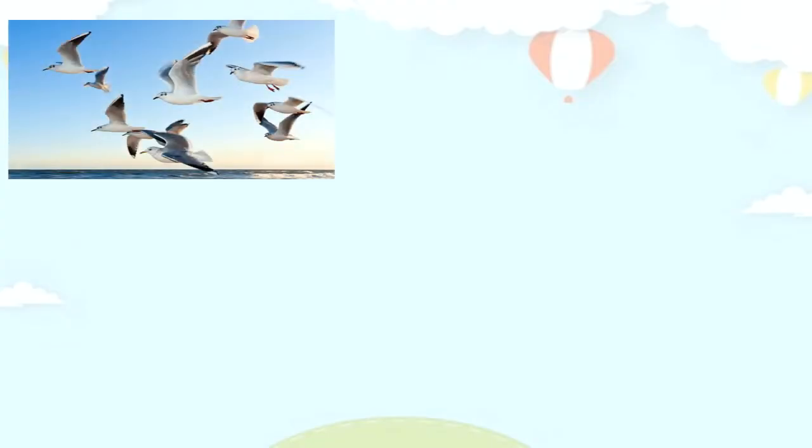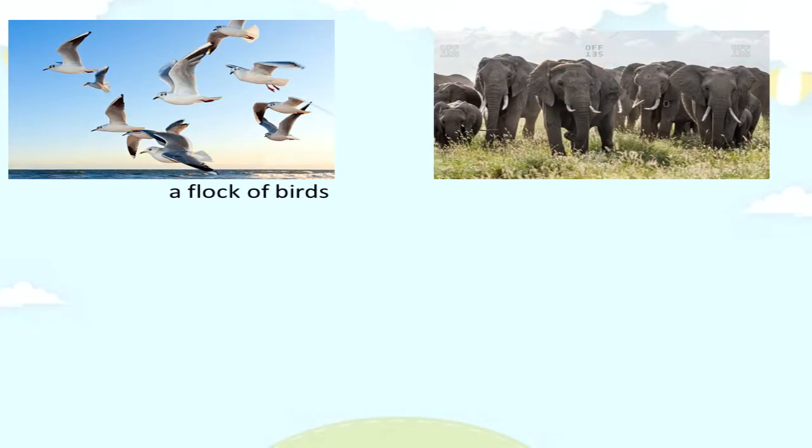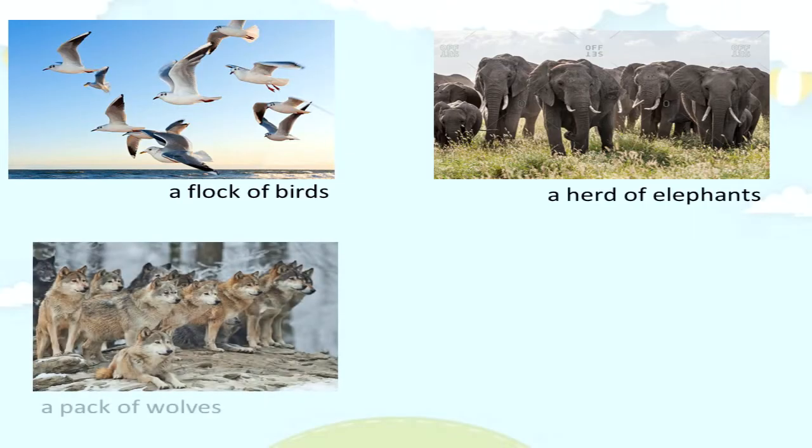This is a picture of some birds flying together in the sky. We can call them a flock of birds. Here there is a group of elephants. We call them a herd of elephants. We can say a pack of wolves when there are some wolves together.